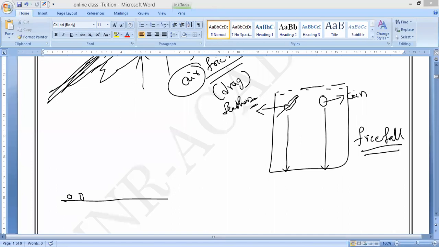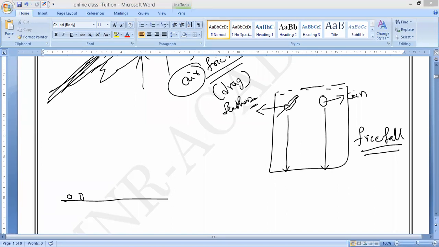Write the definition. Can I say? Yes, sir. Okay, right. All of you, write the definition. What is the definition?